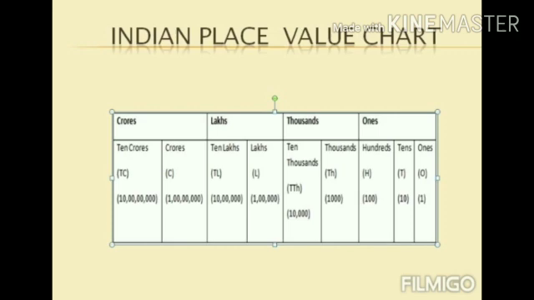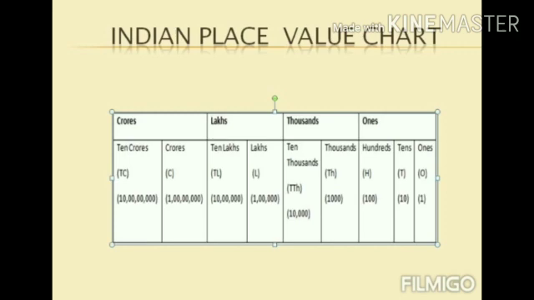In the ones period we have 3 places as usual: ones, tens and hundreds. The thousands period has 2 places, thousands and 10,000s. The lakhs period has lakhs and 10 lakhs. What are the places in the crores period? In the crores period we have 2 places. They are crores and 10 crores.